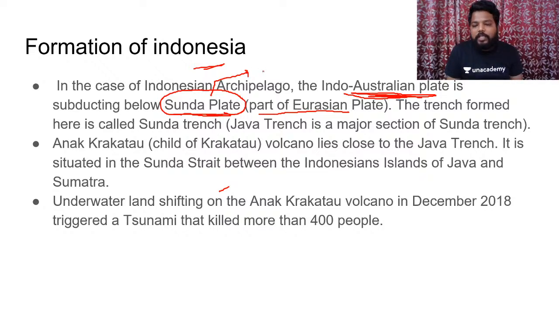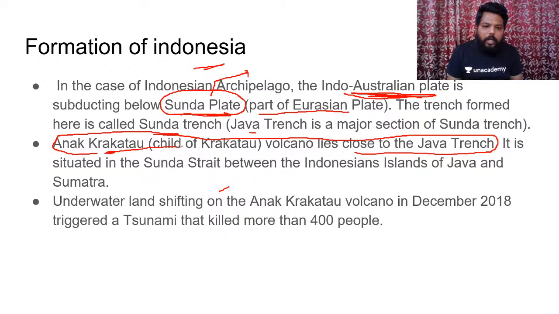The trench which is formed at the boundary zone of the Indo-Australian plate and the Sunda plate is called the Sunda Trench. And the Java Trench is a major section of the Sunda Trench itself. So Anak Krakatau, the child of Krakatau volcano, lies close to this Java Trench. Please do remember this geographical location, which is situated in the Sunda Strait between the Indonesian islands of Java and Sumatra. Underwater land shifting of Anak Krakatau volcano in December 2018 triggered a tsunami that killed more than 400 people in and around this Indonesian region as well.